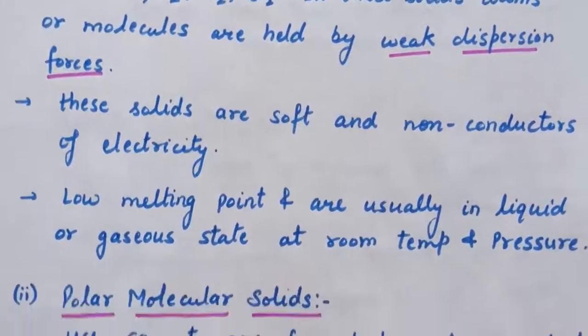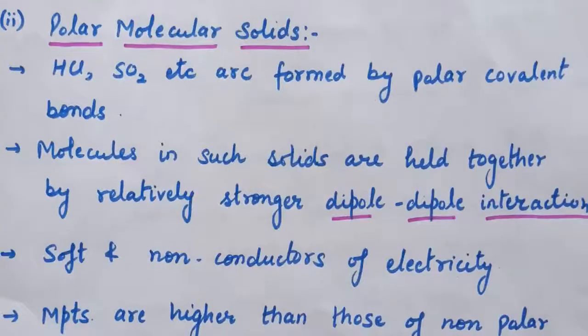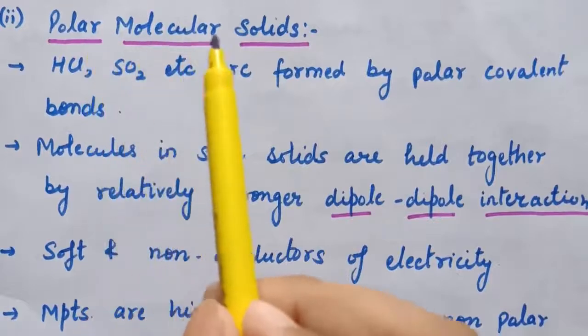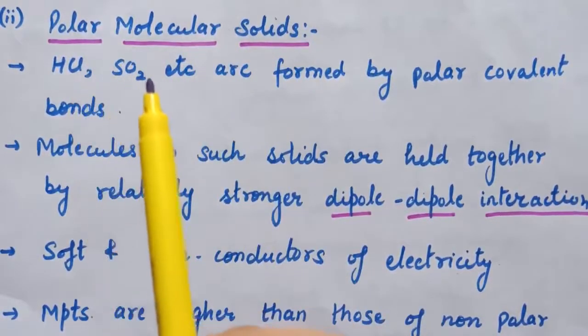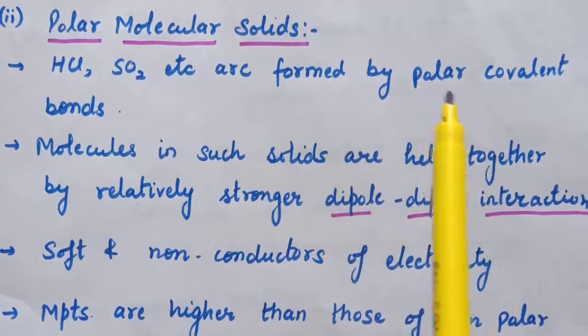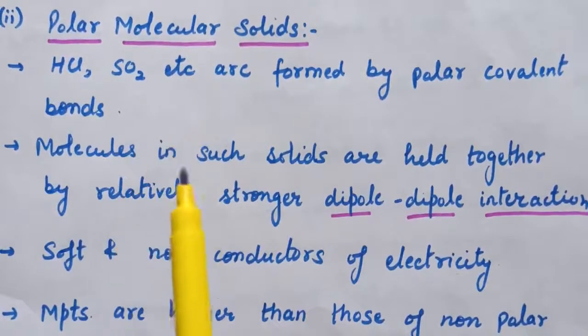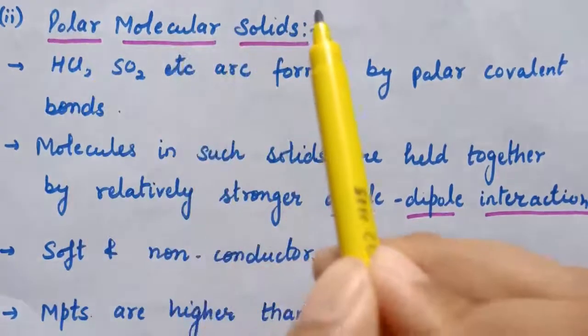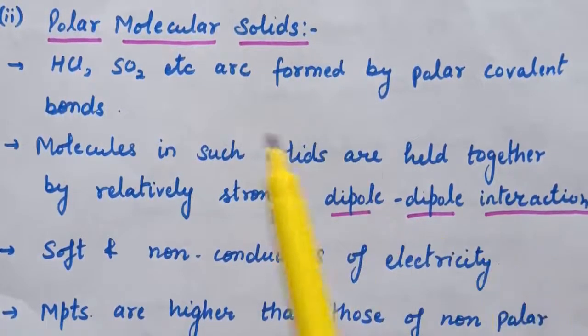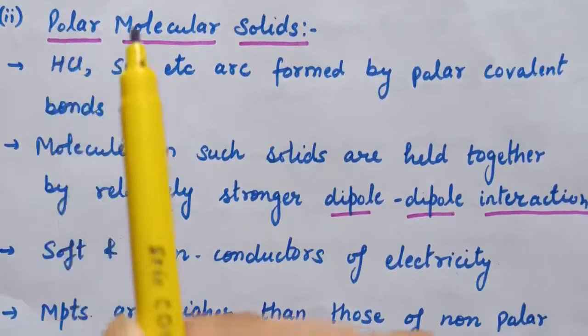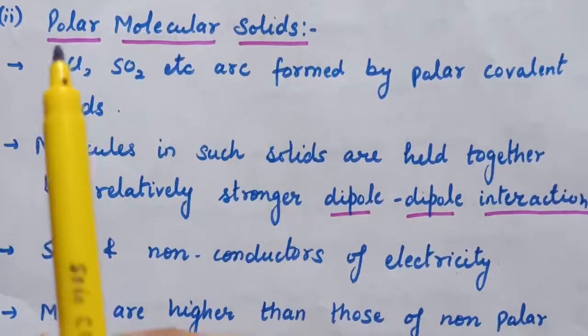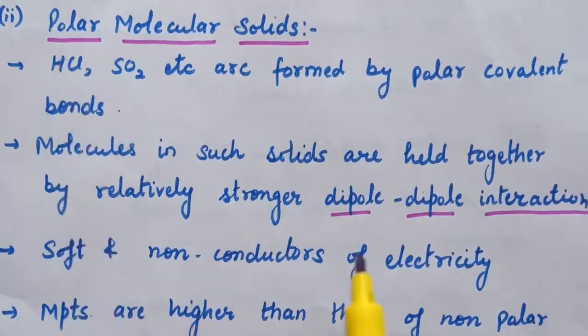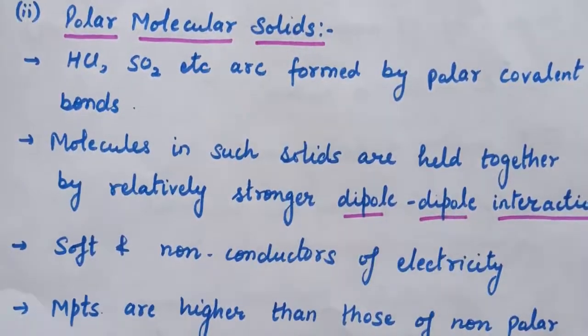Second is polar molecular solids. Examples of polar molecular solids are HCl and SO2, and these are formed by polar covalent bonds. Molecules in such solids are held together by relatively stronger dipole-dipole interaction. So the interaction between polar molecular solids is dipole-dipole interaction. HCl is an example of a polar molecular solid, and in HCl the interaction is dipole-dipole interaction.